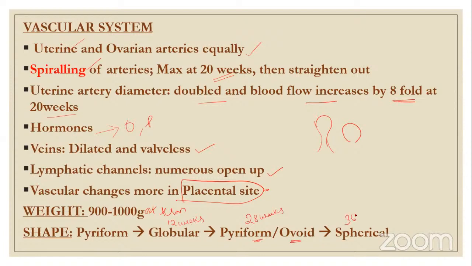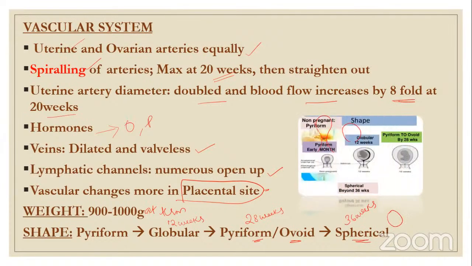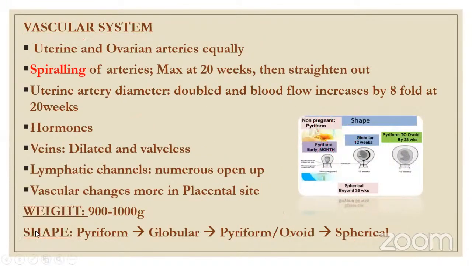And after 36 weeks, once it has reached 36 weeks, the uterus shape is spherical, round. So here you can appreciate the weeks. You have to remember at what weeks what is the shape. Pyriform in the early months till 12 weeks, globular after 12 weeks, pyriform or ovoid by 28 weeks, and spherical beyond 36 weeks. These are all physiological changes, the normal changes that you have to see in a normal pregnancy.